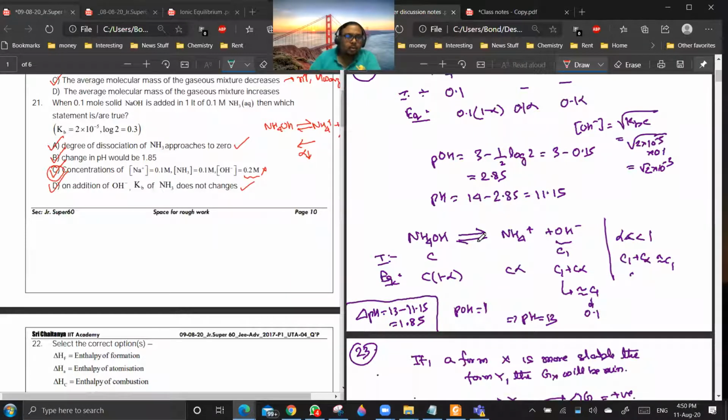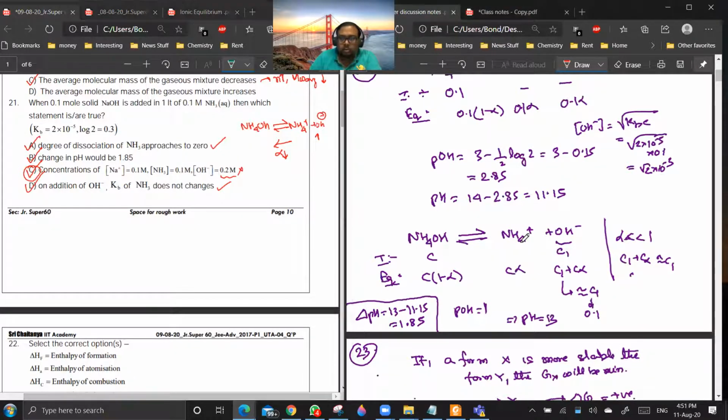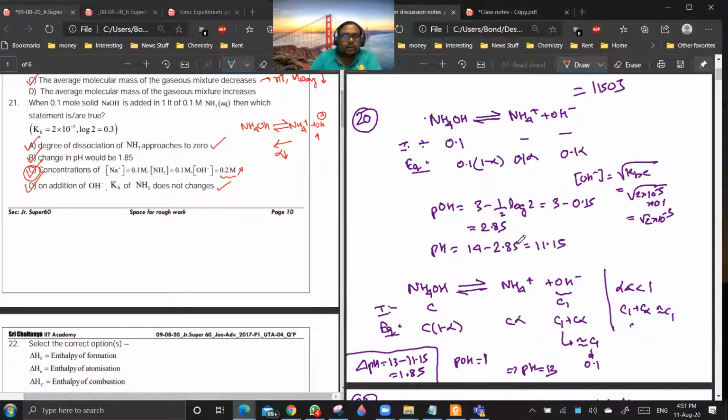Okay. So let us discuss this question to get a clear view. Which option do you want me to discuss? All. Okay, I'm just going through all the things one by one. See, you're starting at 0.1 moles. So C into 1 minus alpha, C alpha and C alpha. OH minus will be what? Under root of Kb into C.